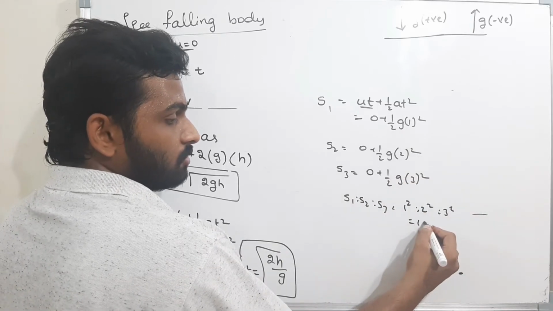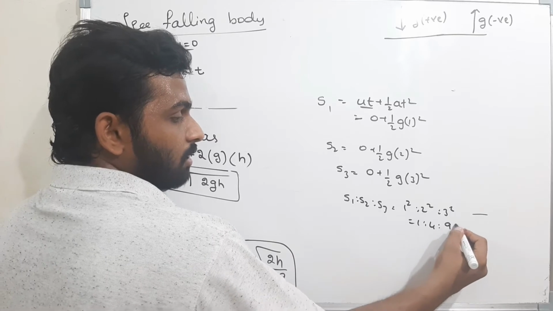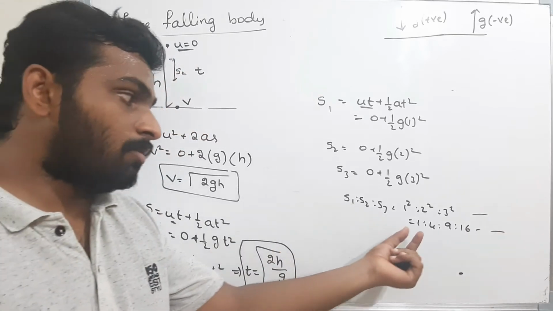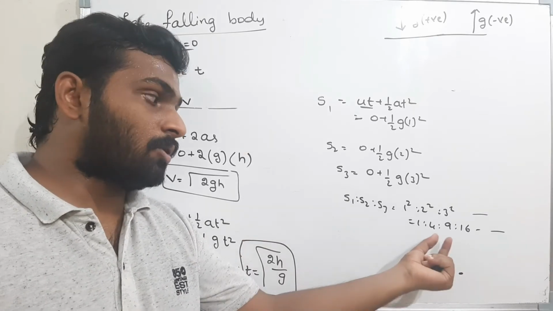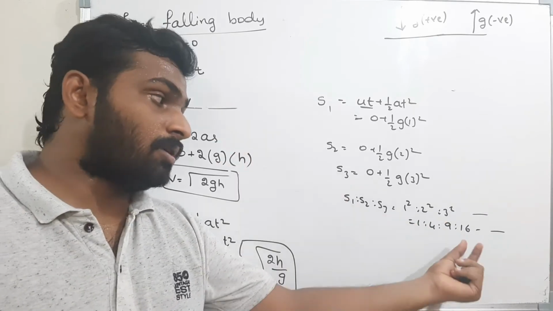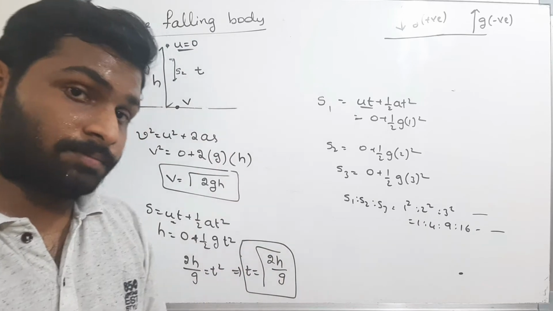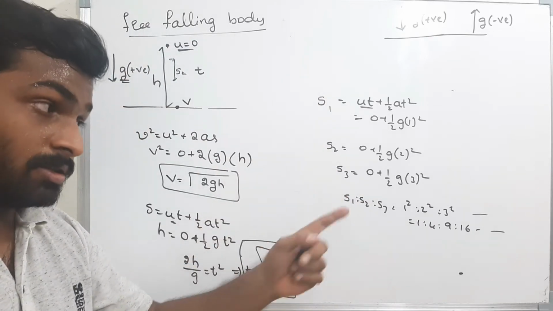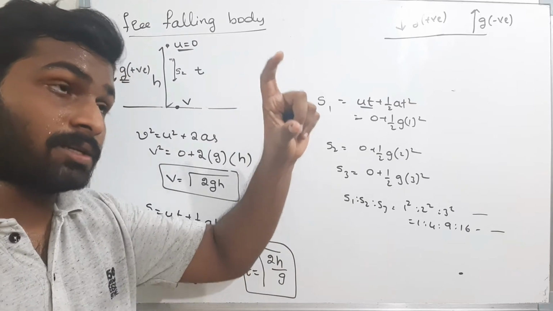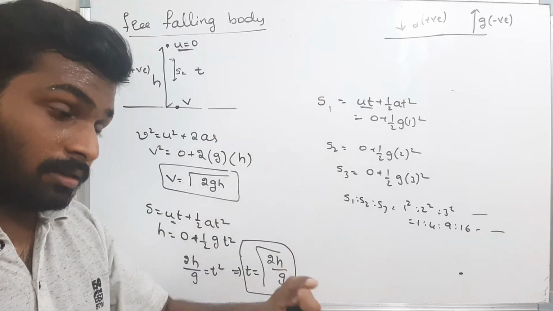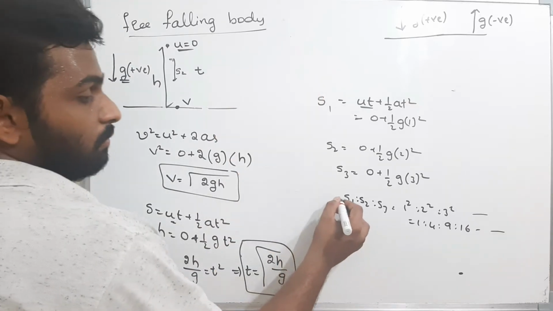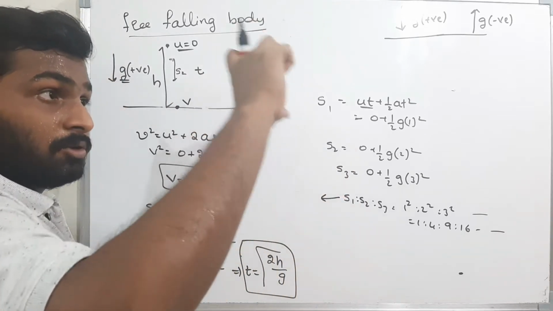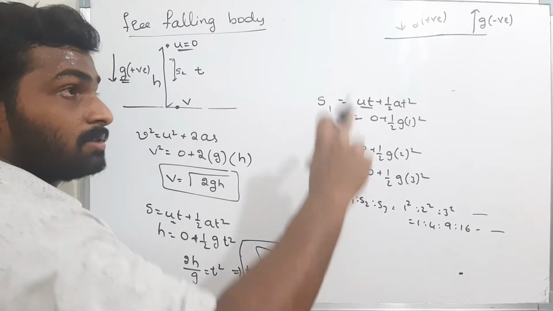The answer is 1 is to 4 is to 9 is to 16, and so on. That means in 1 second the body travels this much, in 2 seconds the body travels this much, in 3 seconds the body travels this much. This is in every second. That means first second, 2 seconds, 3 seconds. The previous one is individual seconds: first second, second second, third second. Please differentiate the both. The previous one is individual seconds, but this one is the whole time.